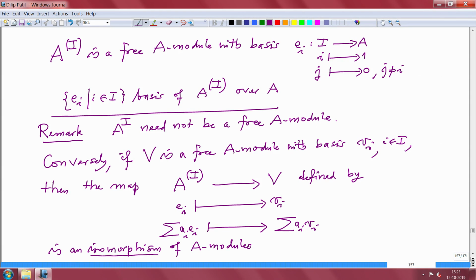Now, like in linear algebra, you prove that any two bases have the same cardinality, and now one may wonder whether the same theorem is true. Well, yes, it is true, but the commutativity of the ring is very, very important. If you drop the assumption that the ring is commutative, these concepts, free modules etc., you can define for an arbitrary ring, but then the rank, that is the number of elements in a basis, and this should not depend on the basis, this theorem will not be true anymore.